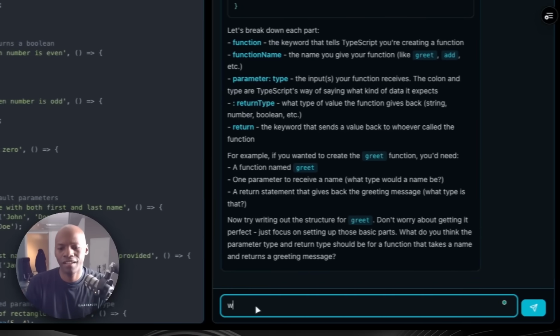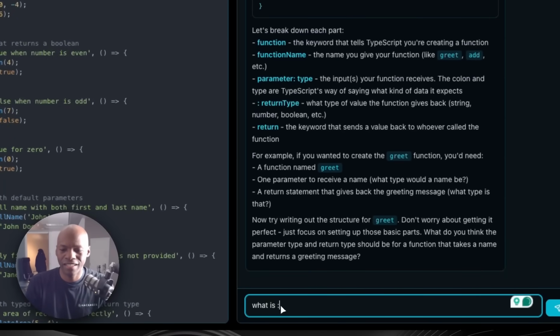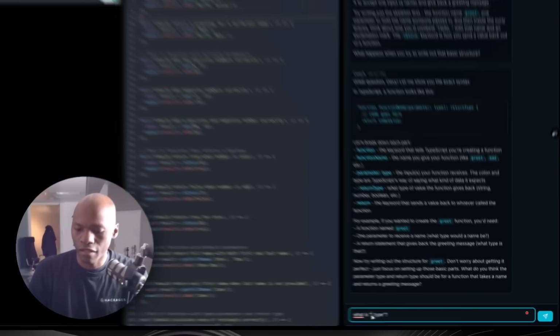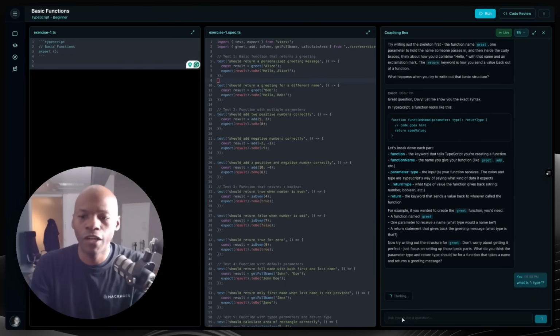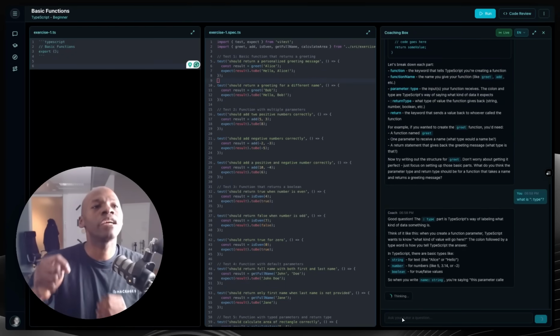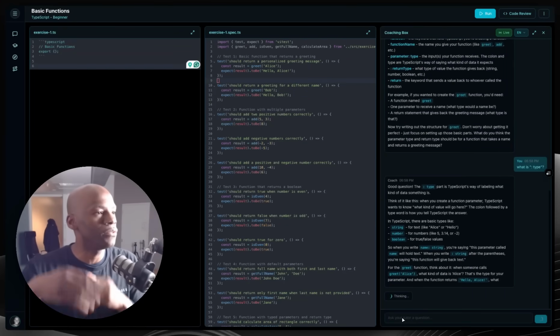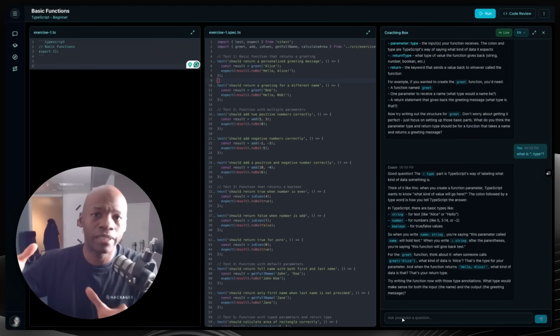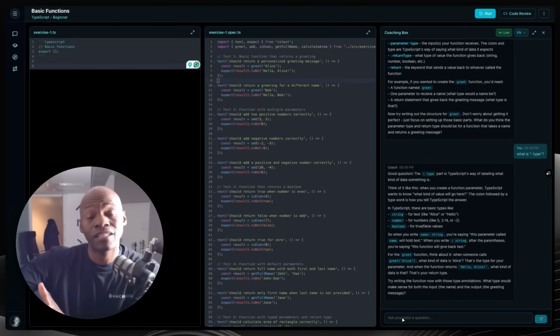What is that type? Like this. What is it? Okay, so I'm just going to put it this way, because I'm behaving as if I didn't know, but I want to show you the power of this tool, right? The tool is there to help you. Of course, you're going to use Cursor and all these code editors that allow you to write faster.